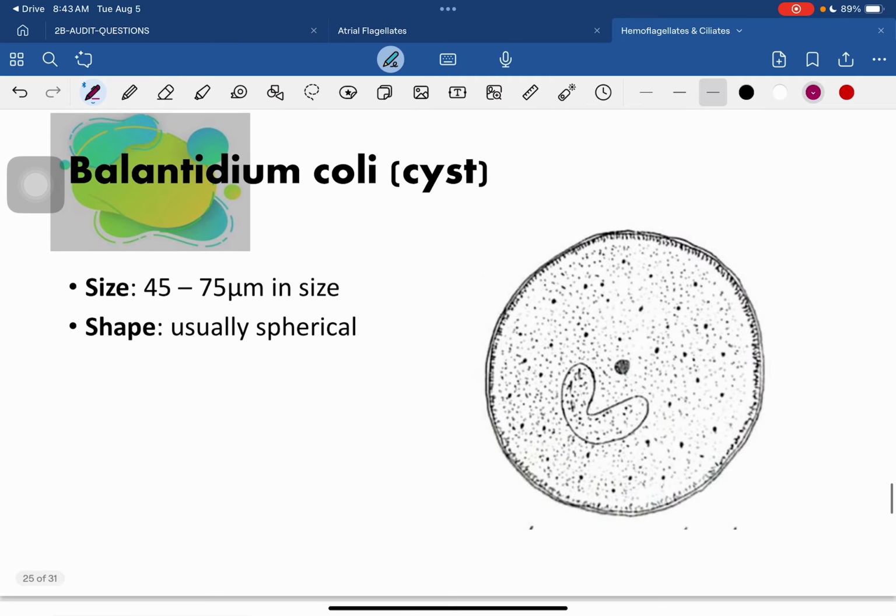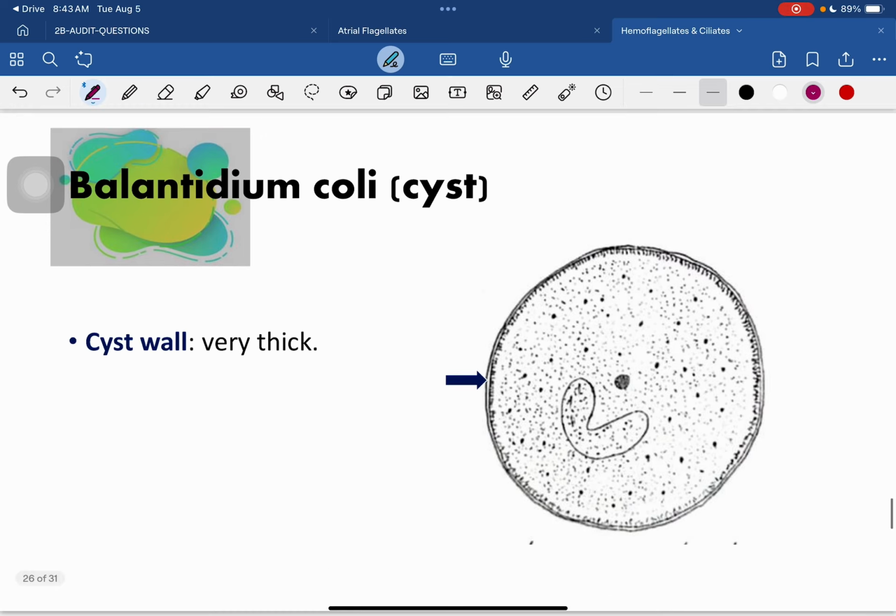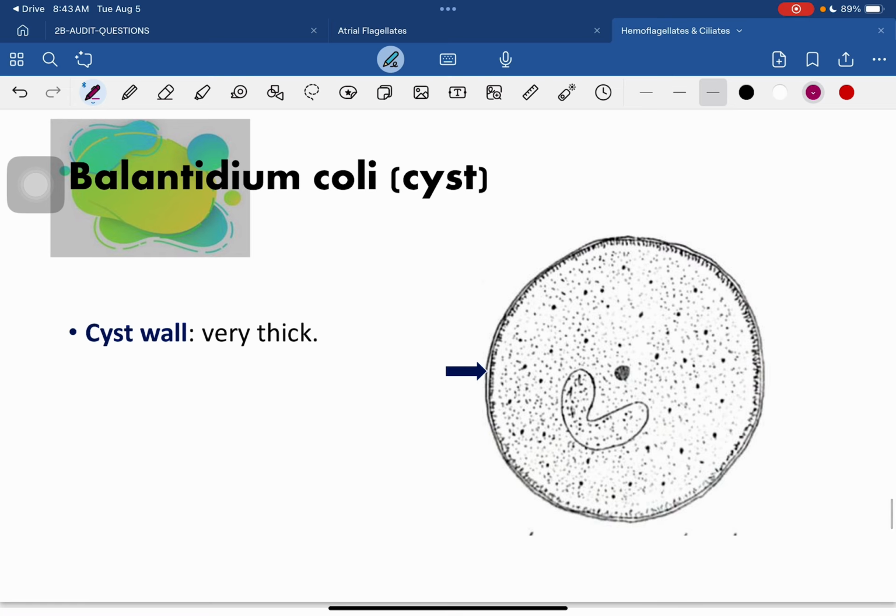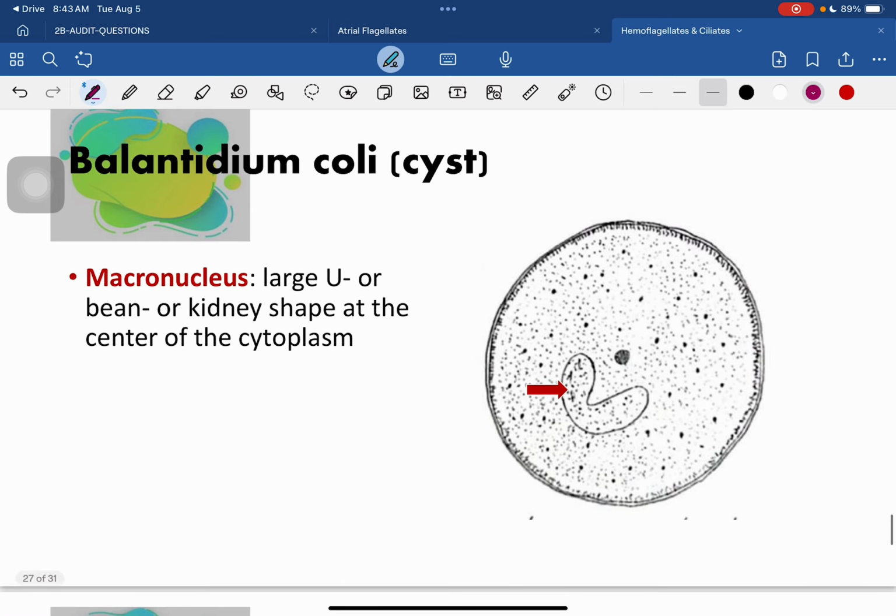Your Balantidium coli cyst is spherical, round-shaped, and it has a very thick cell wall, because the cilia are still inside and it has not yet erupted or come out. That is why it has a very thick cyst wall. It has a large U, bean, or kidney-shaped macronucleus.